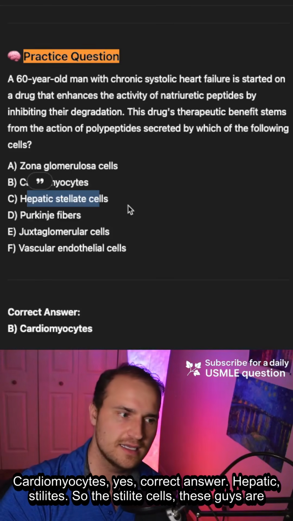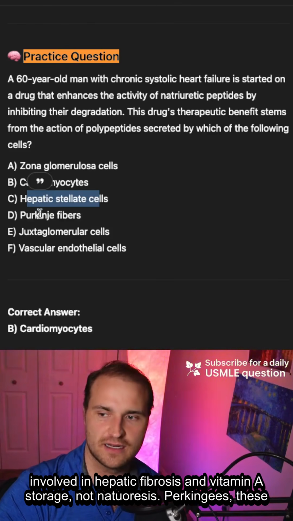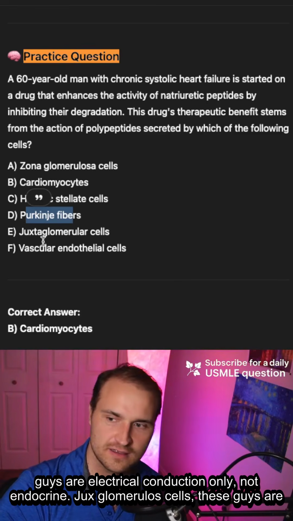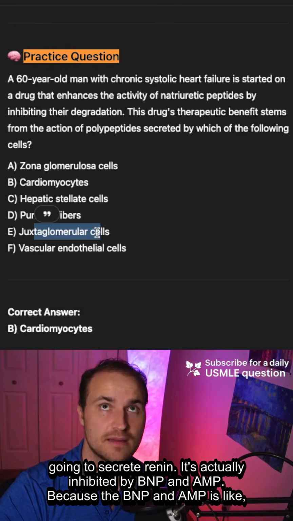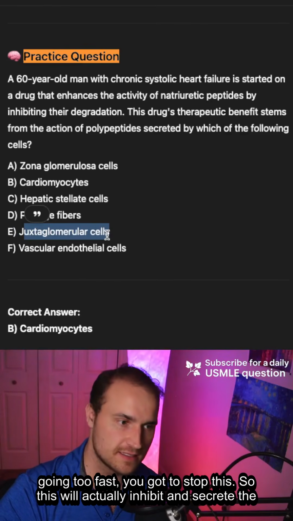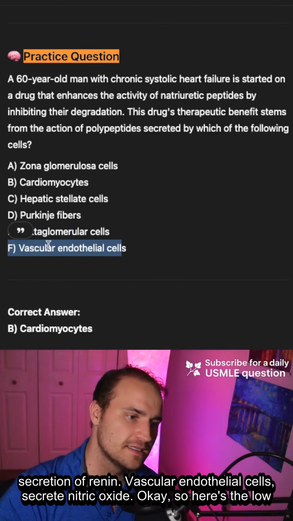Hepatic stellate cells, these guys are involved in hepatic fibrosis and vitamin A storage, not natriuresis. Purkinje cells, these guys are electrical conduction only, not endocrine. Juxtaglomerular cells, these guys are going to secrete renin. It's actually inhibited by BNP and ANP, because the BNP and ANP are like, yo, we're going too fast, you got to stop this. So those will actually inhibit the secretion of renin. Vascular endothelial cells secrete nitric oxide.